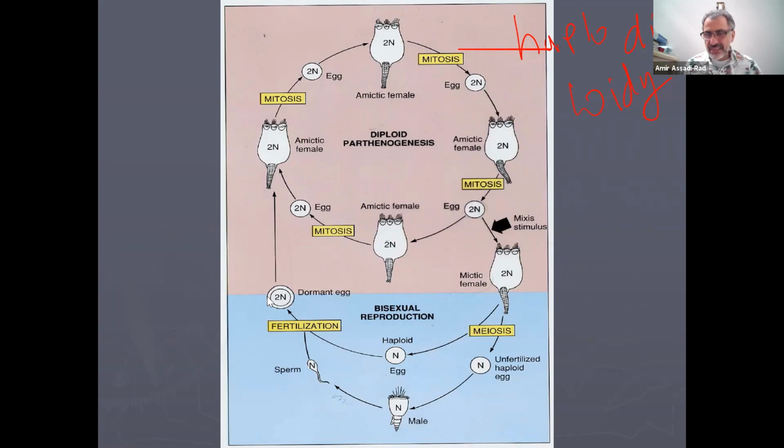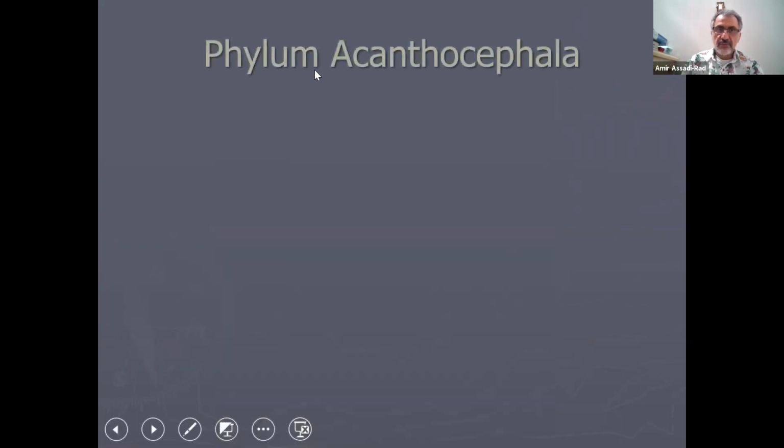It means it has a thick coat, it can withstand the conditions of the environment. And then, of course, this one becomes a female. Female makes egg. The environmental condition is normal. Okay, I think I explained haplodiploidy.